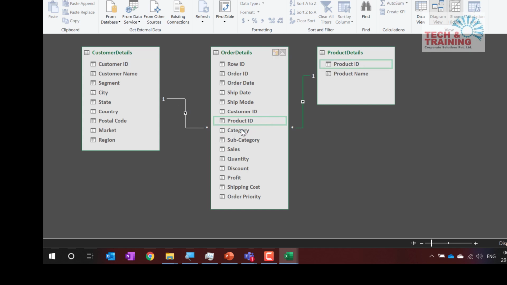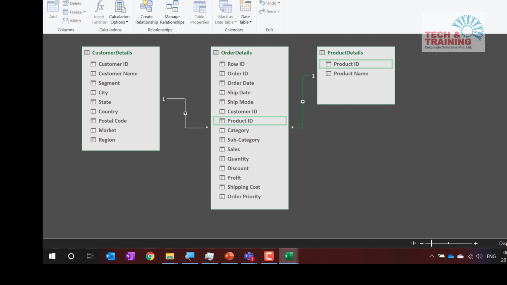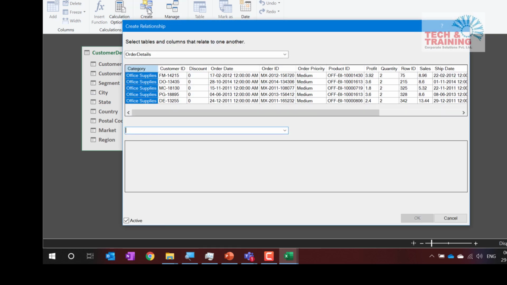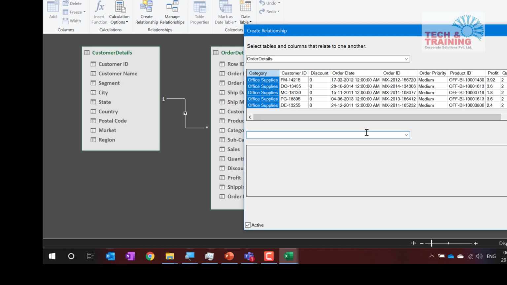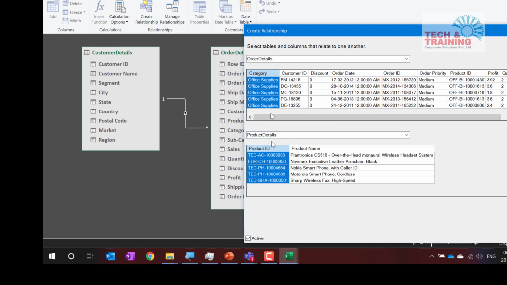So this dragging and dropping is one simple way of creating a relationship. Friends, this is the way you can create a relationship, and the other way, you can go to the design tab and click on create relationship. We are not going to do it now, but I'm just going to tell you: here there's one table, and here we'll select another table and say which table's ID is going to be connected together. So this category has to be connected to product ID, or maybe let's say order ID is going to be connected to product ID. That's how we have to identify the common column and click OK.